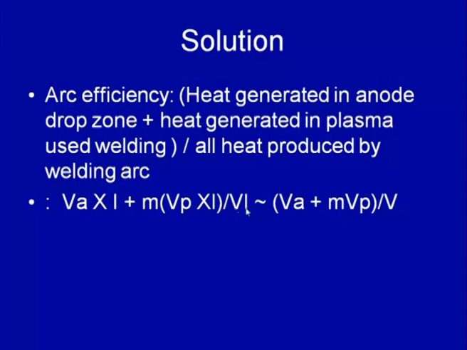If we simplify this equation, we get Va plus m Vp divided by Vi.